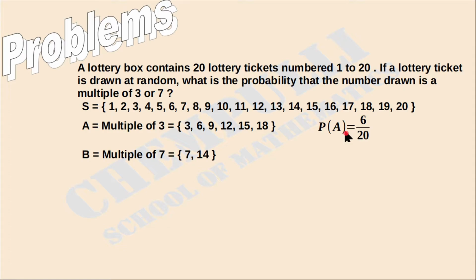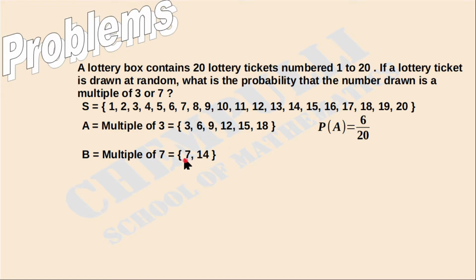Then what is the probability of getting the event A? We know the probability of event A is equal to the number of favorable outcomes divided by the total number of outcomes. How many outcomes are favorable to event A? Here 1, 2, 3, 4, 5, 6 outcomes are favorable. Divided by the total number of outcomes, which is 20. That is 6 over 20. That is P of A.